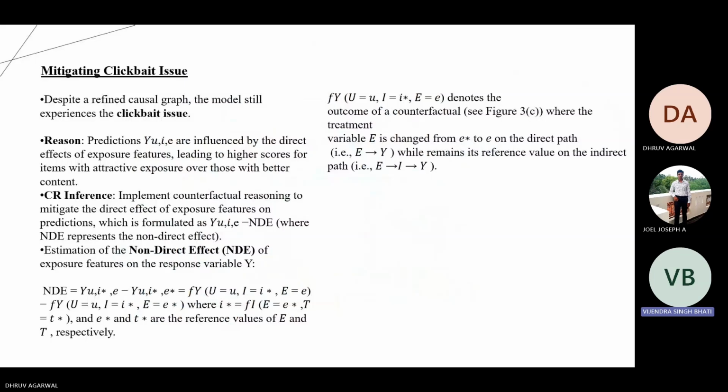The counterfactual prediction is computed as Y(U,I,E) minus NDE, where the non-direct effect NDE quantifies the impact of exposure. Formally, NDE is defined as the difference between actual and counterfactual predictions, where NDE is given as f of y, where f of y is a function of u, I, and e, and the difference of f of y with u, I star, and e, where I star is derived using reference exposure and content values. This process ensures the focus shifts from exposure to content.